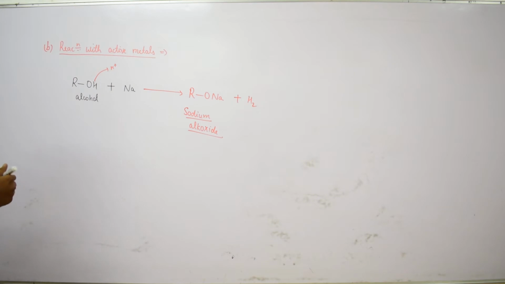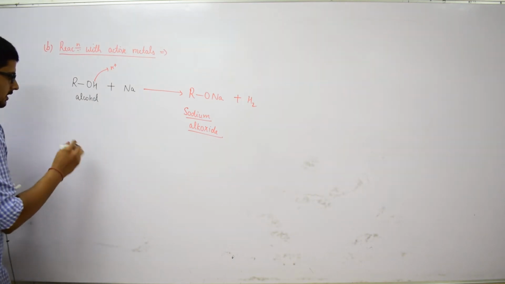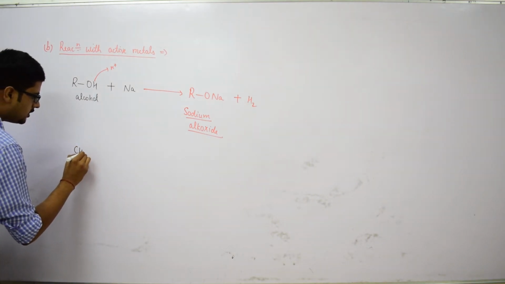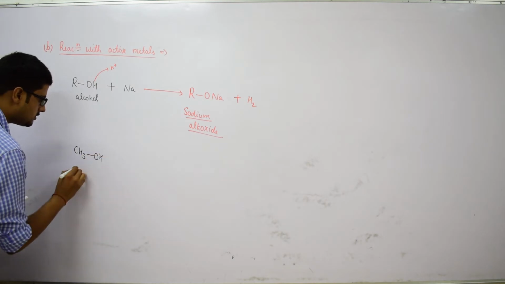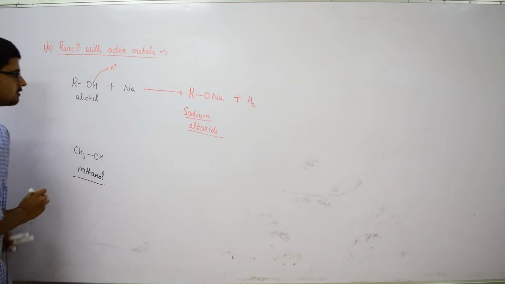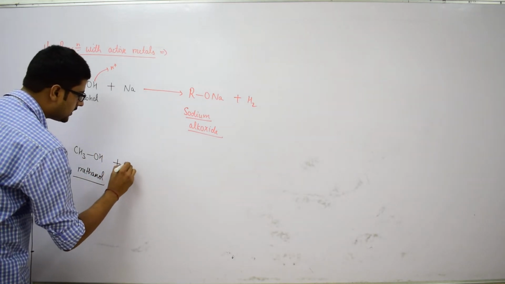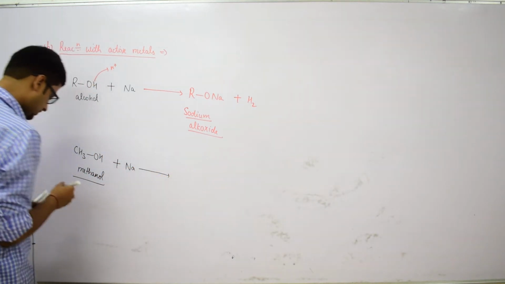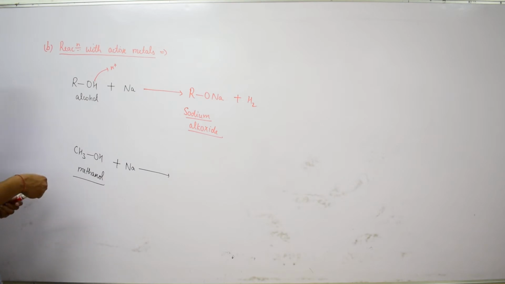Let us take an example of this category. We have CH3OH, that is methyl alcohol or methanol. When methanol is treated with sodium, what will happen? We have already seen the mechanism of this reaction.